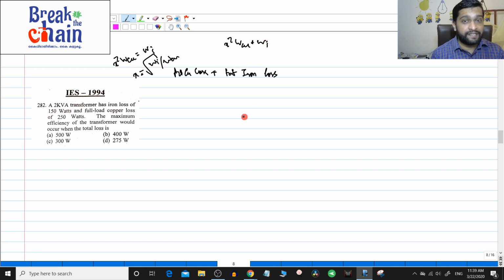But this is a very simple question. See, iron loss they have given as 150 watts, right. At maximum efficiency, iron loss will be equal to copper loss. That means at maximum efficiency Wi, which is equal to 150 watts, will be nothing but the copper loss.